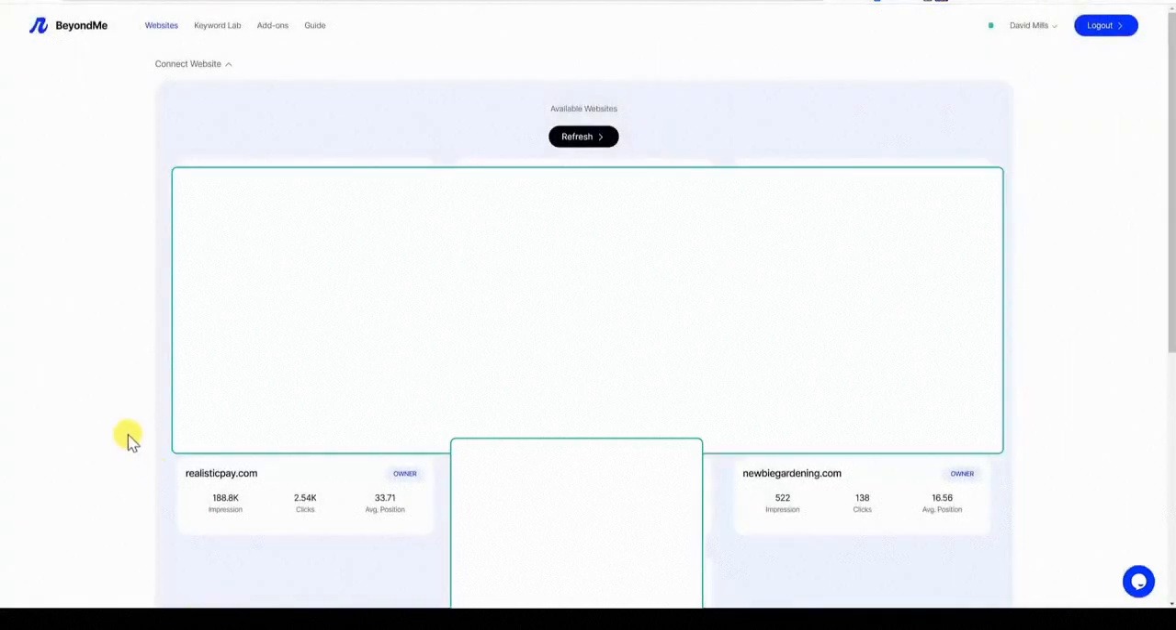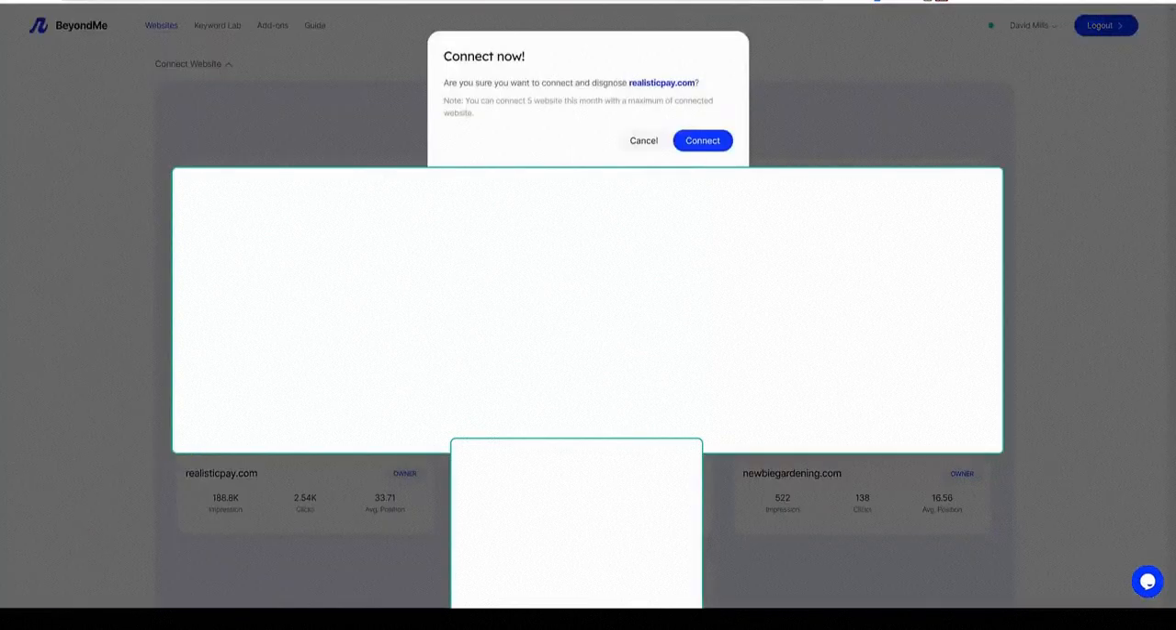Okay, so really easy to put your code in. You just go up to the right-hand side up here, and then you go to the promo code section. You paste in your code, your AppSumo code, and then it just instantly updates. Okay, so I'm going to go over here and click on Realistic Pay, because I think that this is the way that, and it's saying that you can connect 5 websites this month and with a maximum of connected websites. Connect. So we're going to connect Realistic Pay.